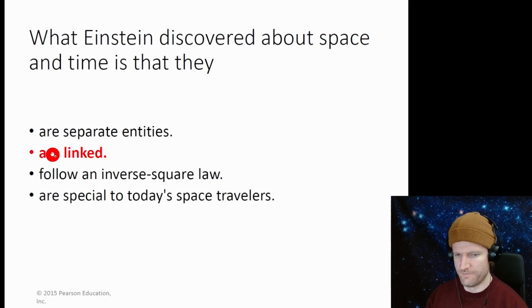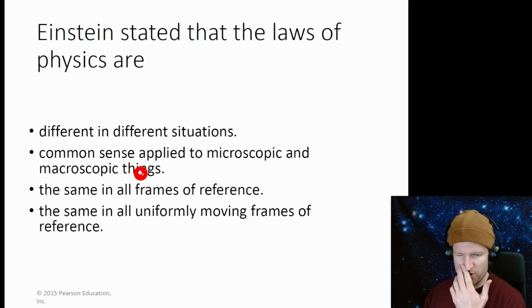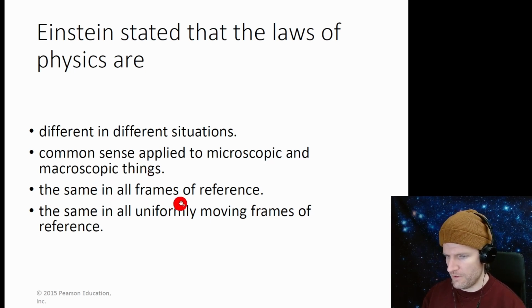So linked. Einstein stated that the laws of physics are, well, we know he wants them to be the same in every frame of reference. So we're looking at that. Different in different situations. We don't want that. Common sense applied to microscopic and macroscopic things. Well, that's sort of true, but often it can be wrong. The same in all frames of reference. That sounds good. The same in all uniformly moving frames of reference.